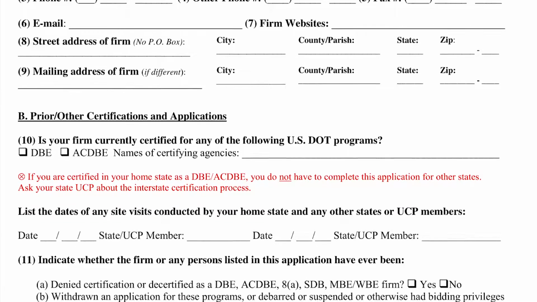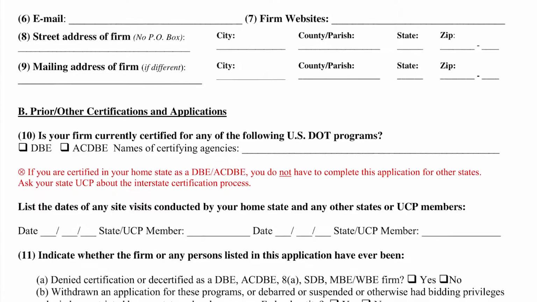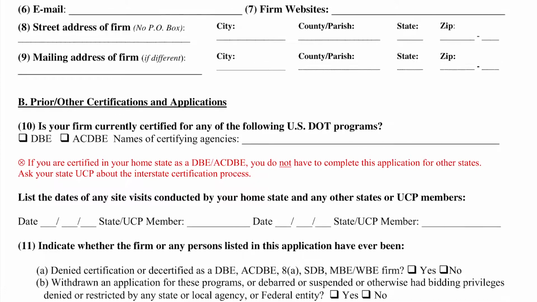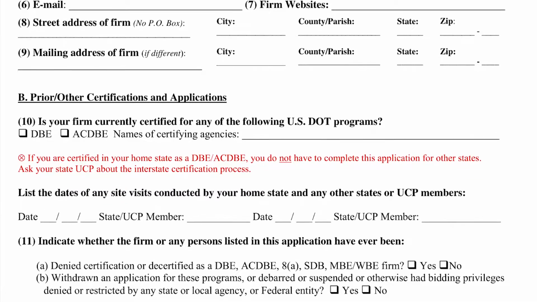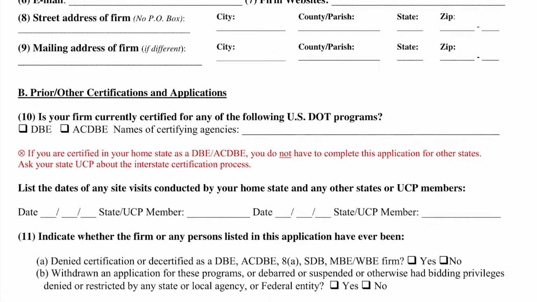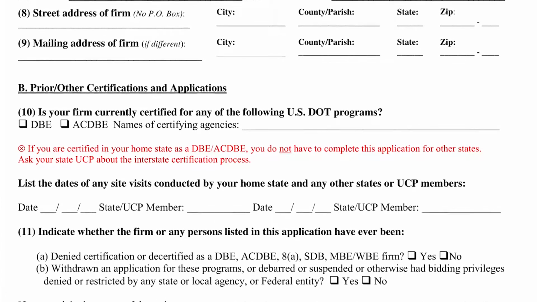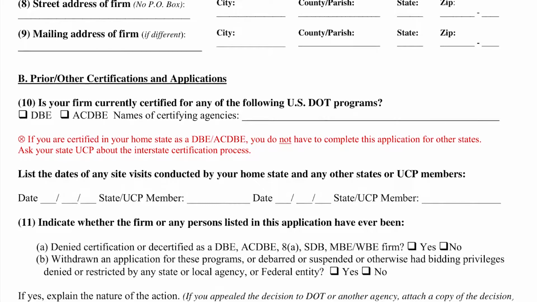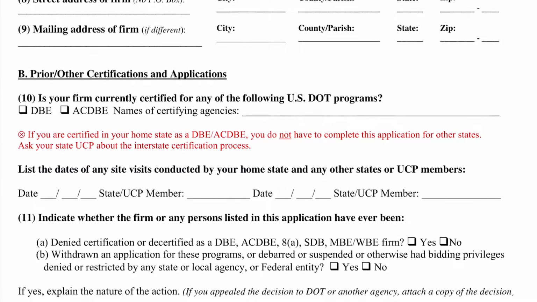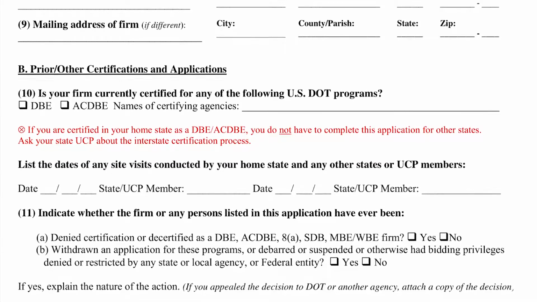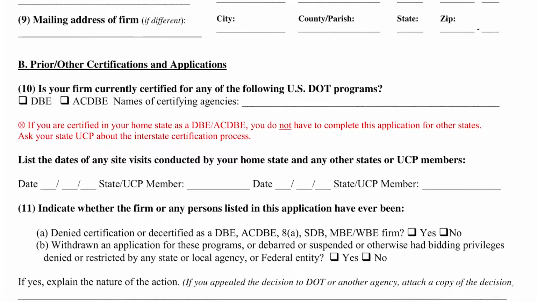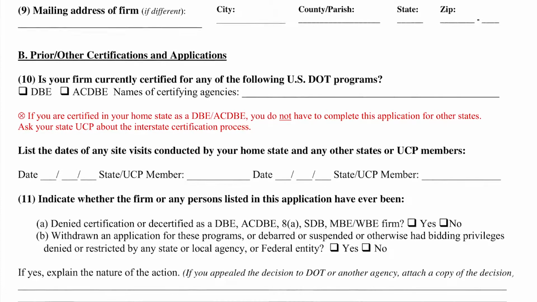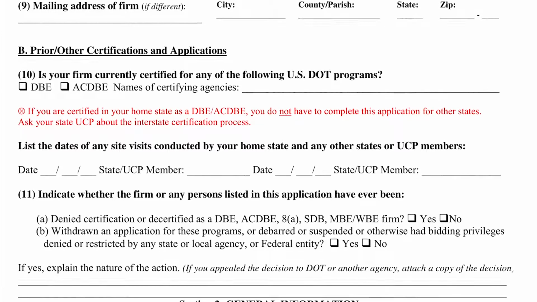Is your firm currently certified for any of the following U.S. DOT programs? Check Disadvantaged Business Enterprise, DBE, and/or Airport Concessionaire Disadvantaged Business Enterprise, ACDBE. Please write in the names of certifying agencies that you have or are certified with. List the dates of any site visits conducted by your home state and any other states or UCP members.